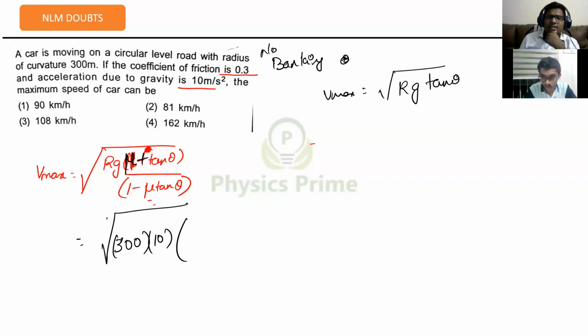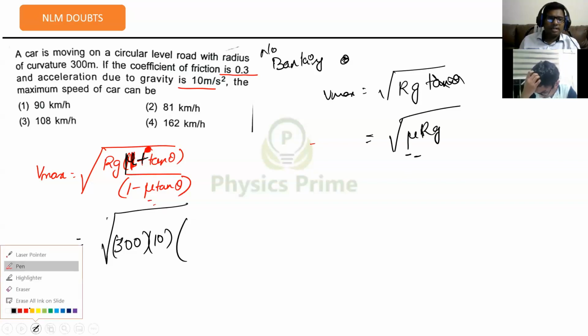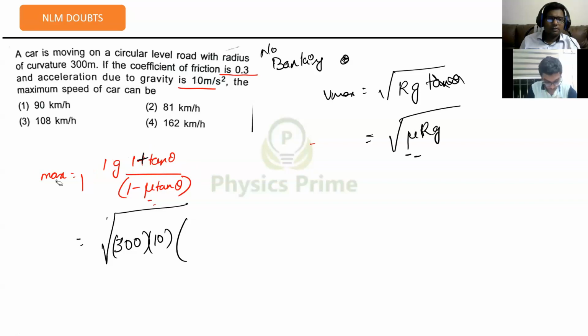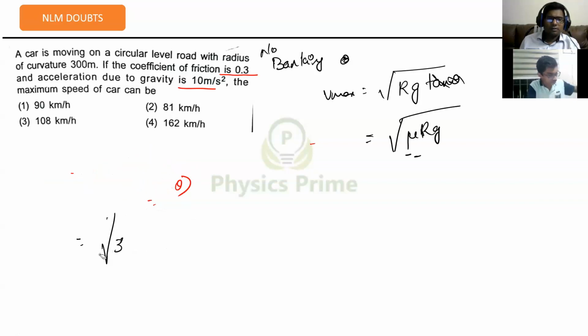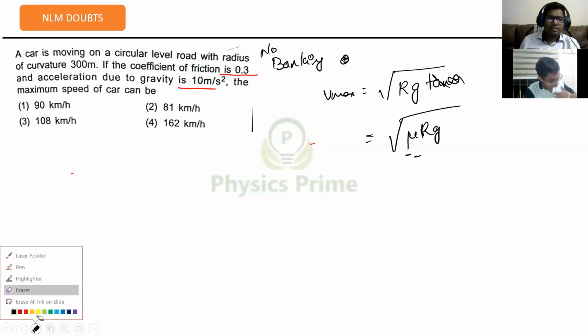No banking. That means maximum speed will be root over RG tan theta. Sorry, it will be mu RG. Simple, directly it will be mu into RG. No banking is happening here. It will be mu RG.